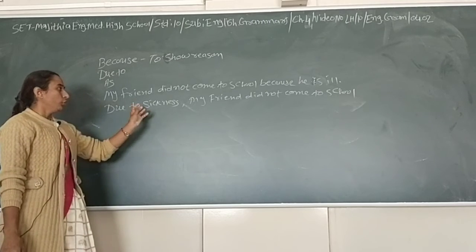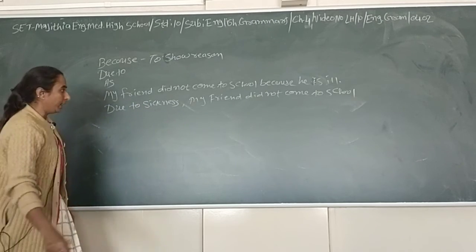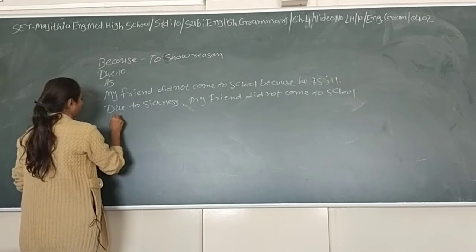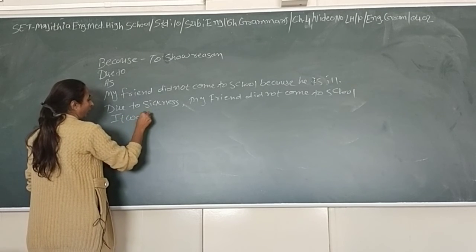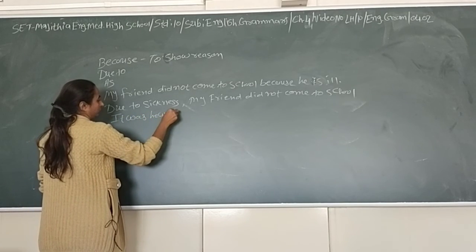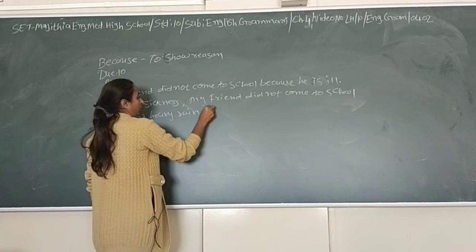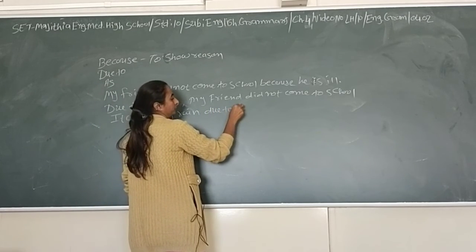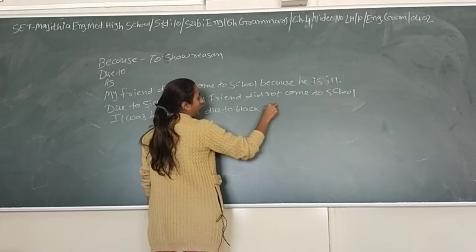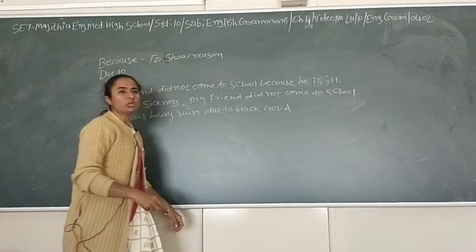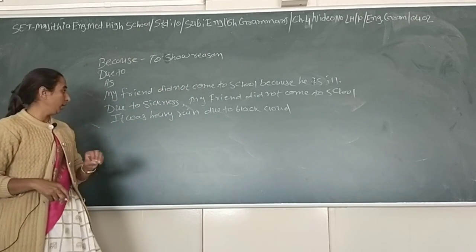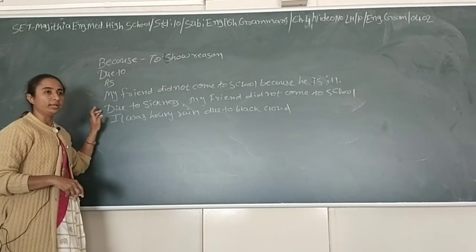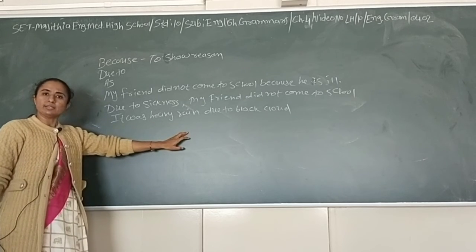You may use "due to" in the middle of the sentence also, like, it was heavy rain due to black clouds. It is not necessary that "due to" is only used at the start of the sentence. It may be used in the middle of the sentence also.